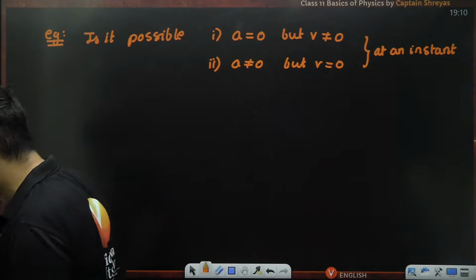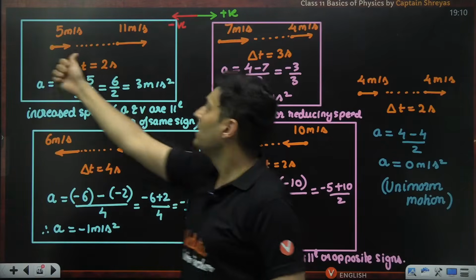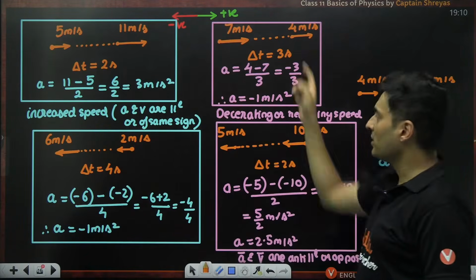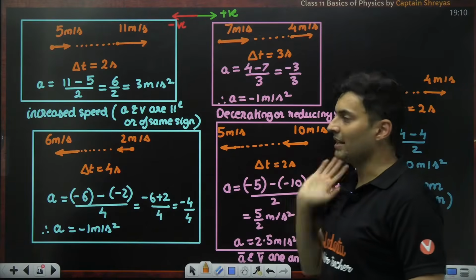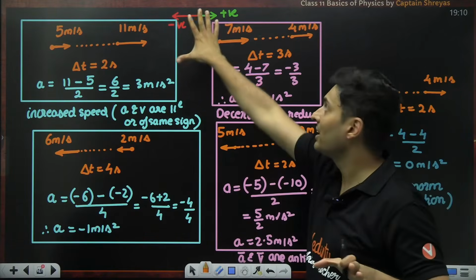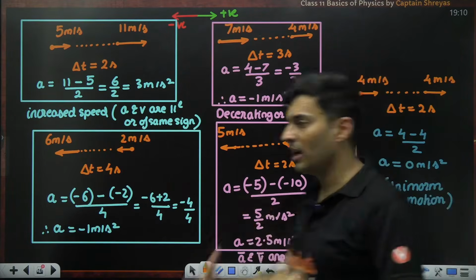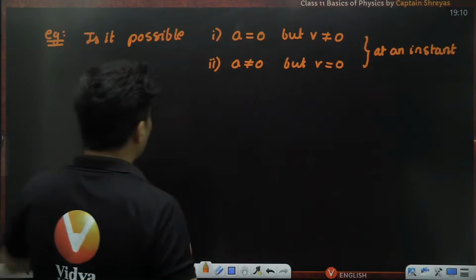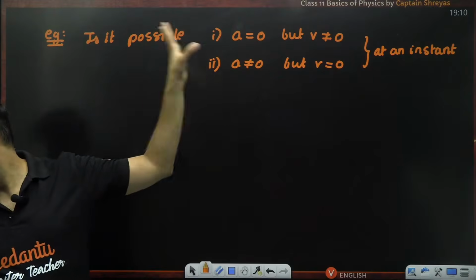Sir, will velocity be negative? Velocity can be positive, negative, depending on the direction. Like you can see, here the velocity is towards the right side, so positive. Here also it is positive. Here and here, velocities are negative because of the sign convention. So everything depends on our sign convention, what direction you assume as positive and negative. Is that clear?